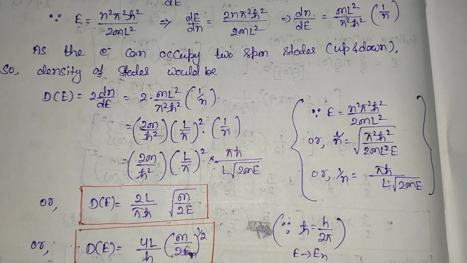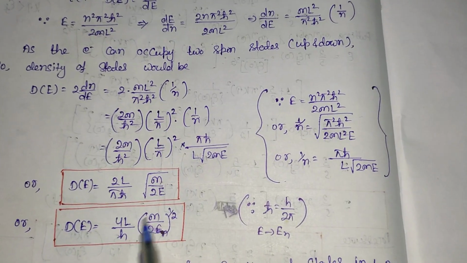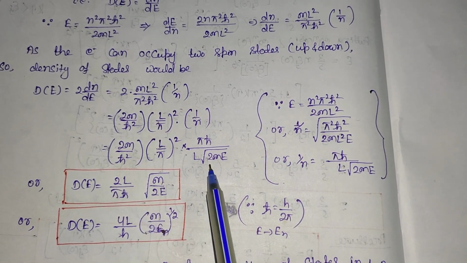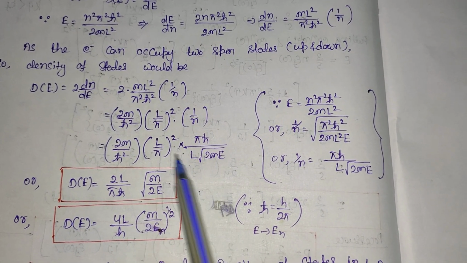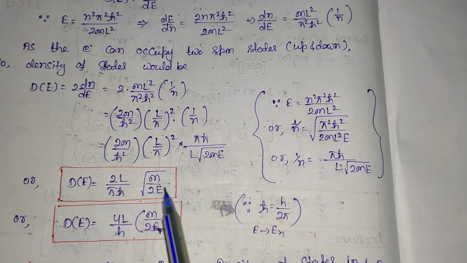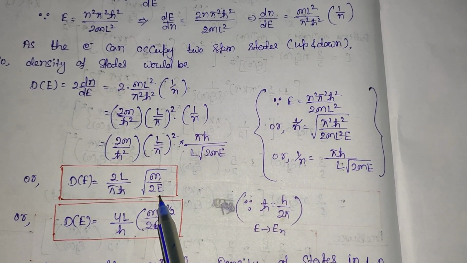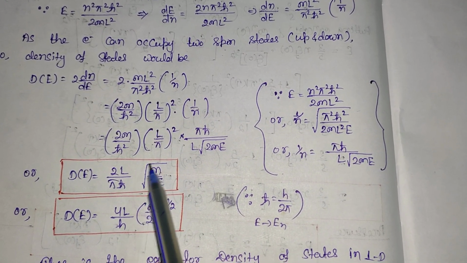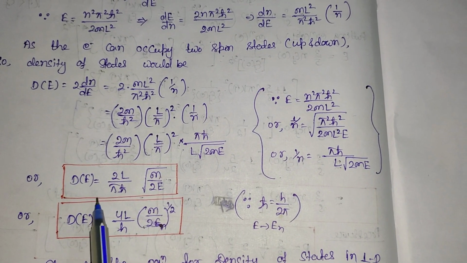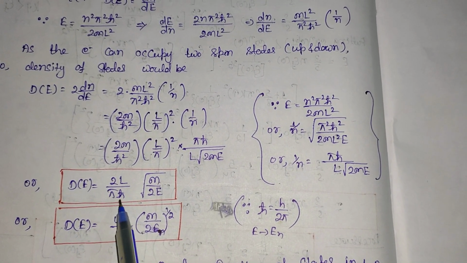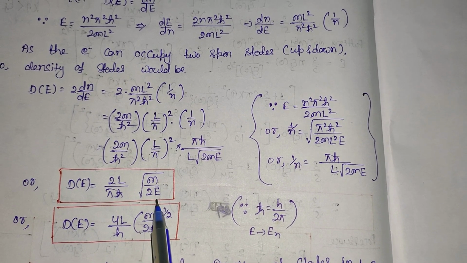So this will be πħ into this m term with root over m. So the root of m gets cancelled with m. So that will be root of m divided by this 2E, so that will be the root of m by 2E. Now this density of state will be equal to 2L by πħ into the root of m by 2E.